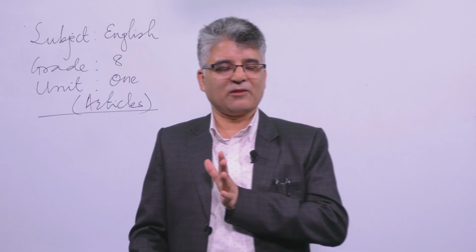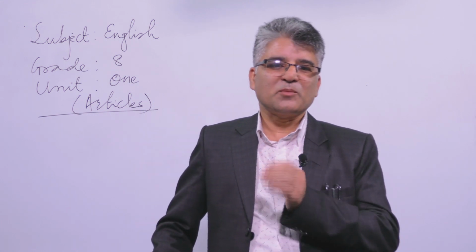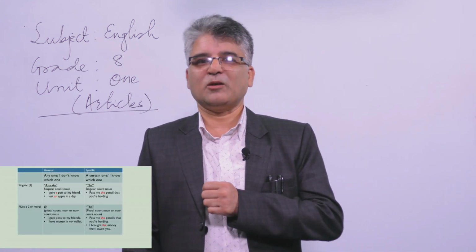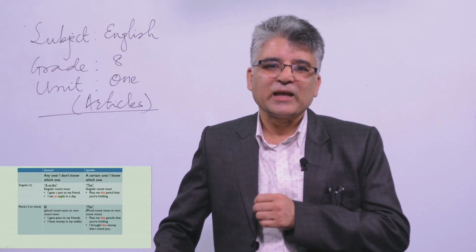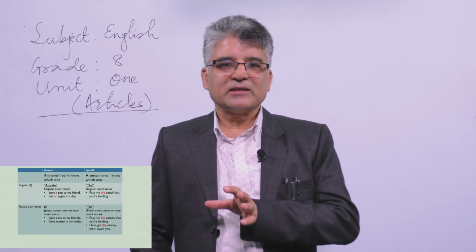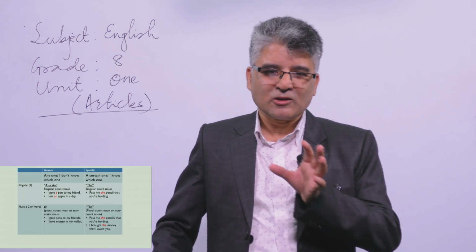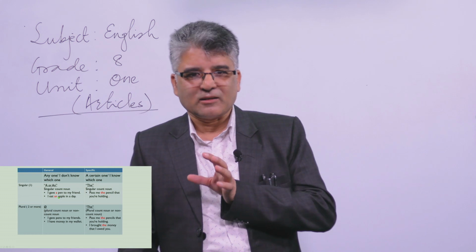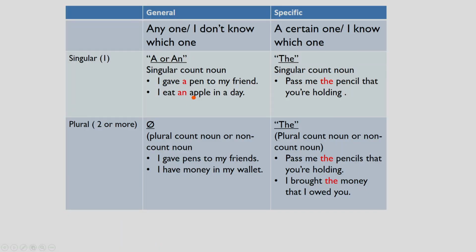But not only the vowel alphabets, we can sometimes see the pronunciation of the word. And we also know that apple is a countable and singular noun. Because it is a countable and singular noun, it is going to get the article an, with the reason of the pronunciation of its initial sound. That's why I eat an apple in a day.